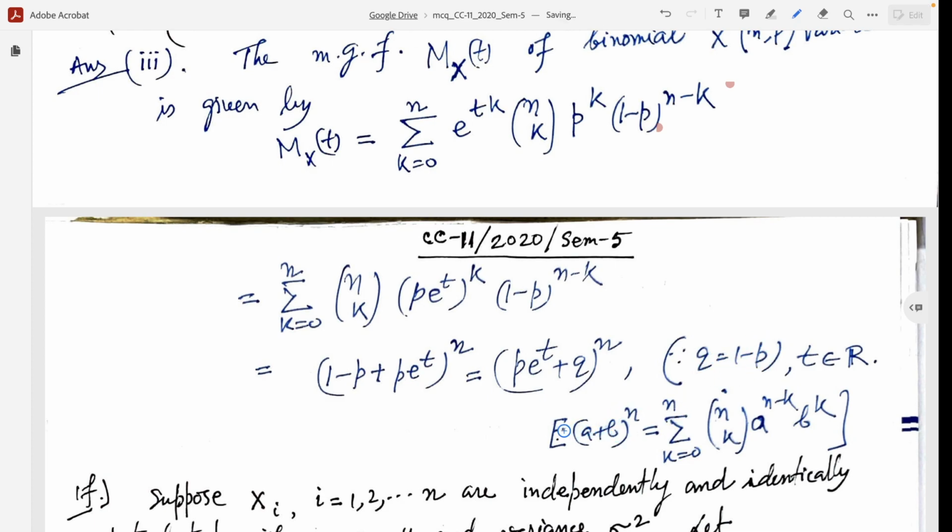So we know from the binomial theorem formula that (a plus b) whole to the power n equals the summation k equal to 0 to n of nCk a to the power n minus k b to the power k. We use this formula to go from this summation to this result.